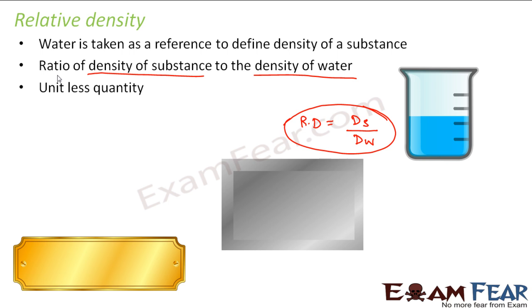Right? So now I think you can find out the relative density of each of them. Ratio of the density of substance to density of water. So what will be the relative density of water? It will be 1, because this will be equal to density of water by density of water, that is 1. Now please find out the relative density of silver and gold on your own.